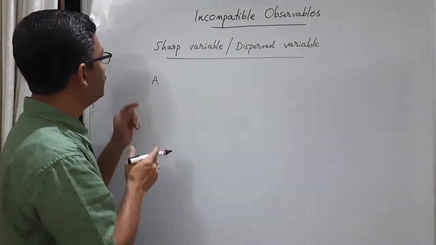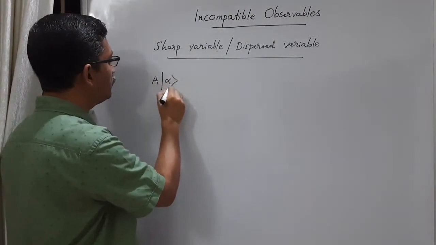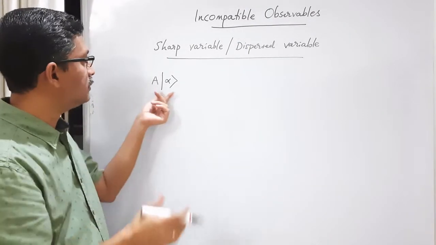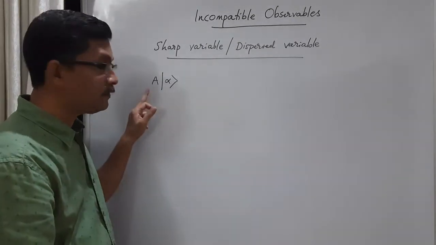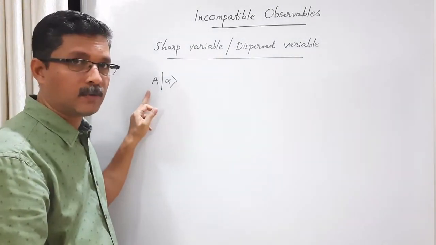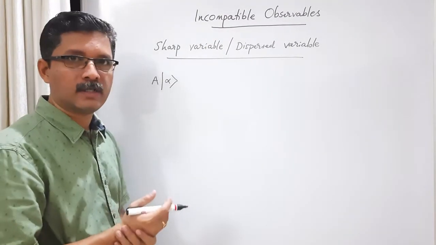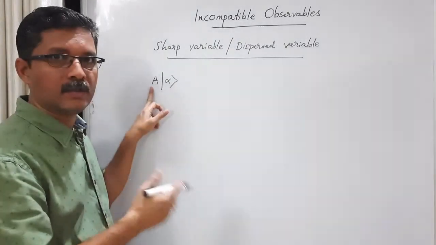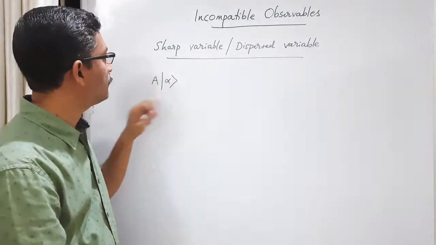Mathematically, the state is represented by a ket, and the physical variable is represented by an operator. So measurement of a physical quantity in a particular state is mathematically represented by the action of the corresponding Hermitian operator on the ket, the vector of the state.